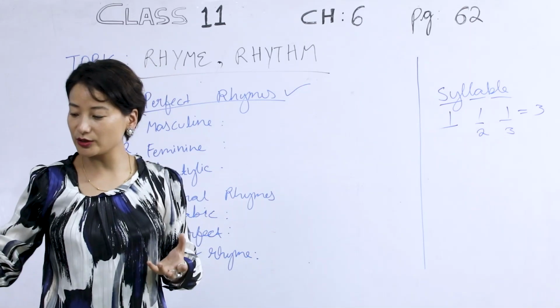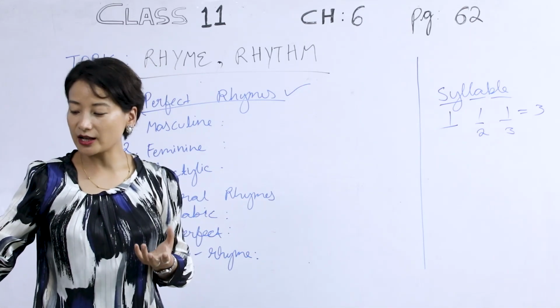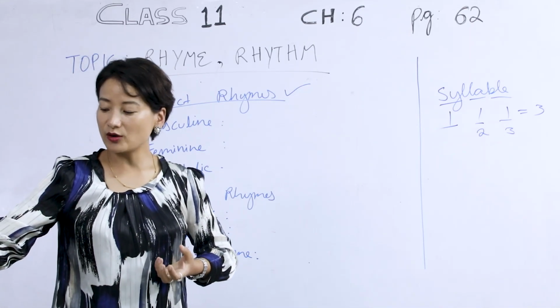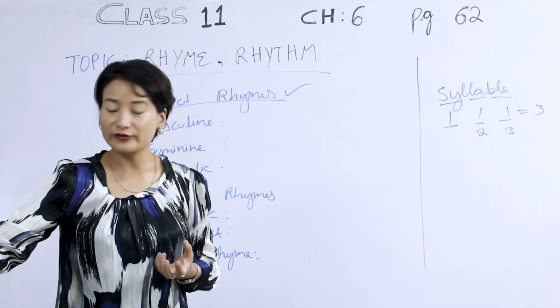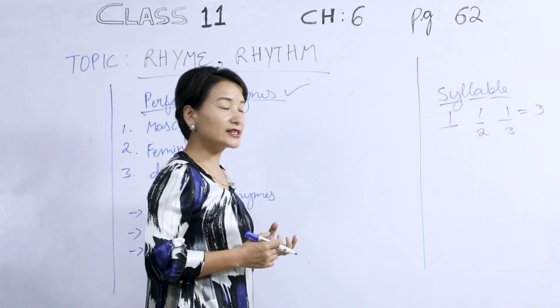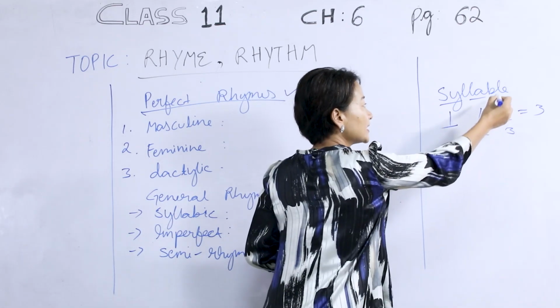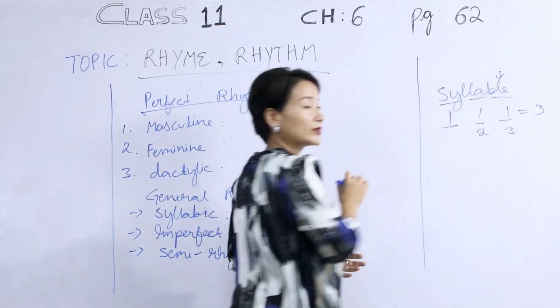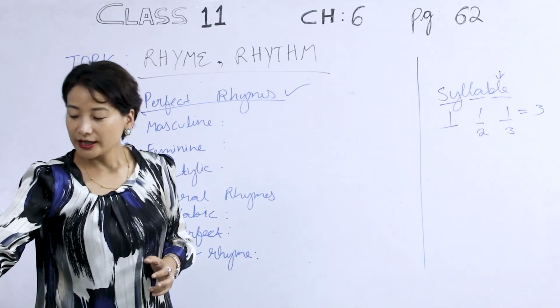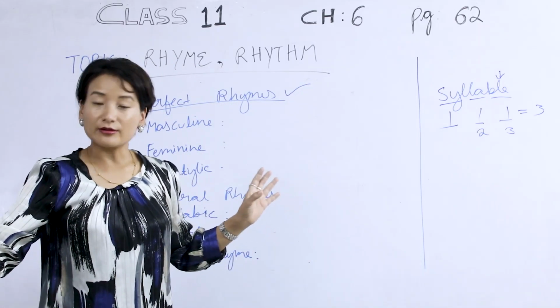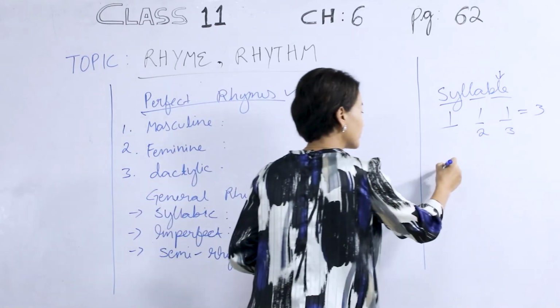If you can take a look into your text, masculine here, I'll read it out. The stress is on the final syllable of the word. So when we say the final syllable, taking the example of this word syllable here, the final syllable is this. So that would be our final syllable. Now, we have an example here, rhyme and sublime.